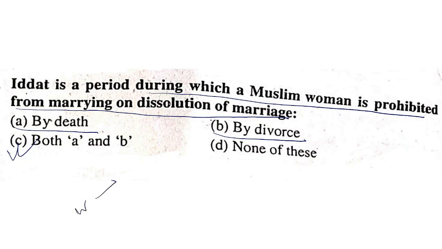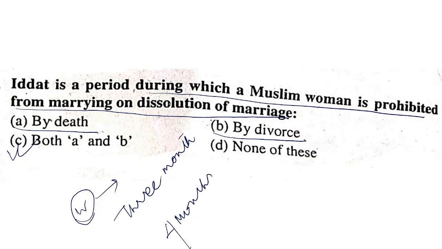If the wife is divorced, the iddat period shall be 3 months. And if the marriage is dissolved by the death of the husband, then the iddat period shall be 4 months and 10 days. Both A and B is the correct answer.